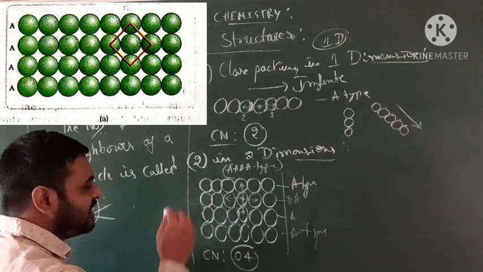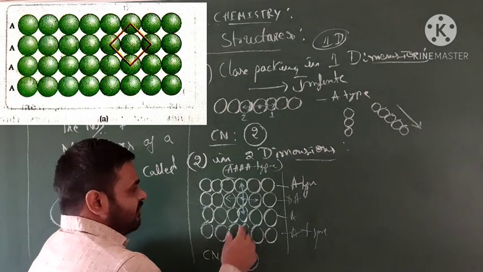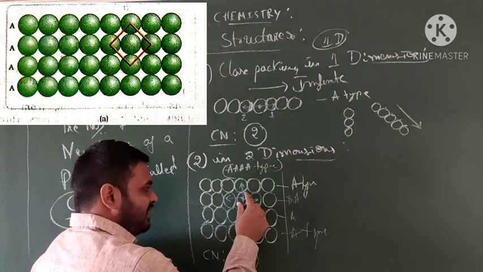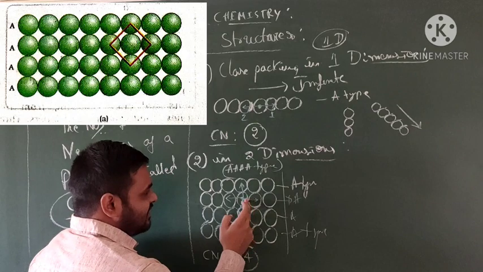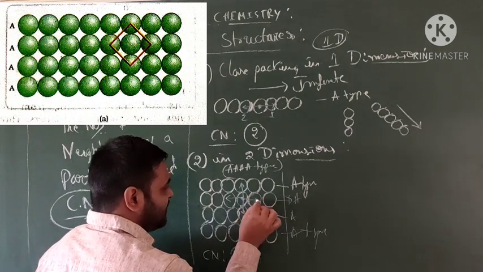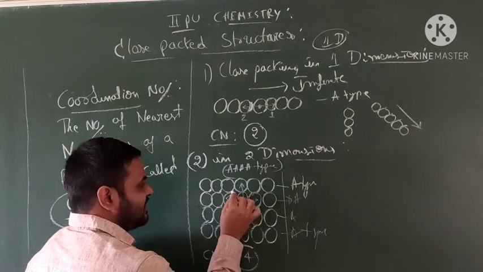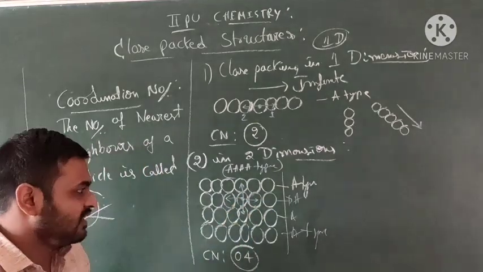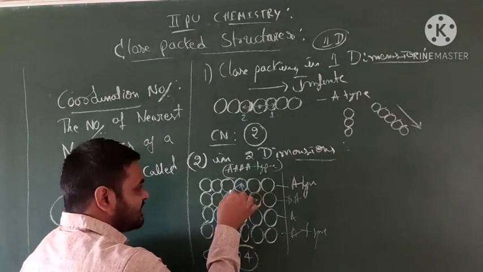Because one atom, one sphere, one ball, is in contact with these: contact 1, contact 2, contact 3, contact 4.